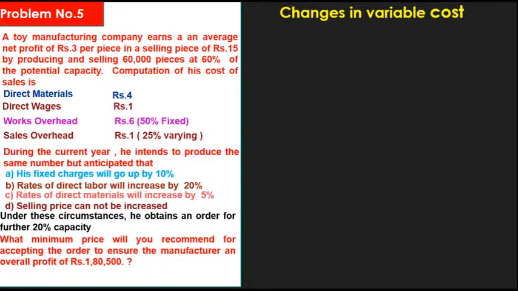Okay, next one. Changes in variable cost. Already told in the problem what variable costs have changed, let us see. First one, direct materials. What is the direct materials in this problem? Cost rupees 4, direct materials rupees 4 per piece. How much direct materials do we need to produce one piece? Rupees 4.